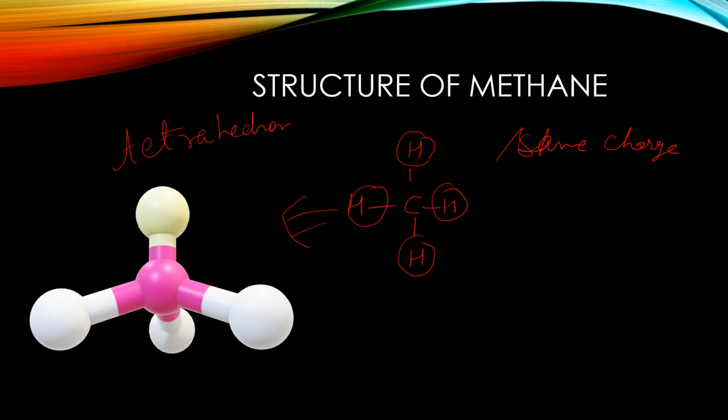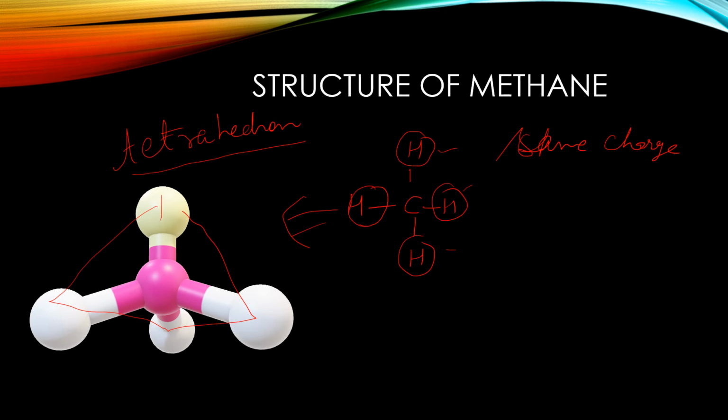Tetrahedron structure. When these hydrogen atoms have similar charges, they repel each other. The hydrogen atoms will change their positions and the angle will increase, and when the angle increases they form a structure. That structure is called a tetrahedron. So what is the structure of methane? That is a tetrahedron. In this way the tetrahedron structure will form.